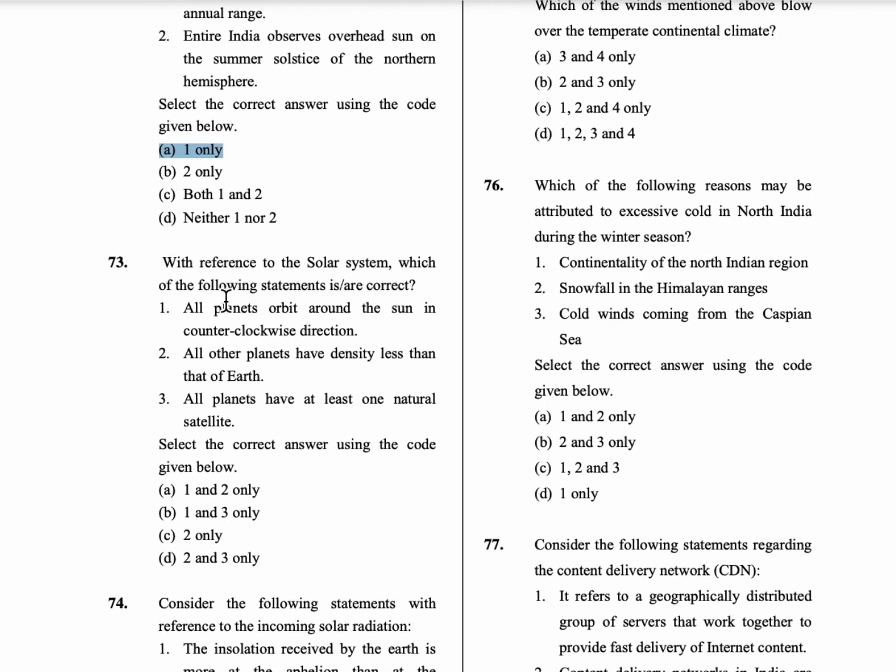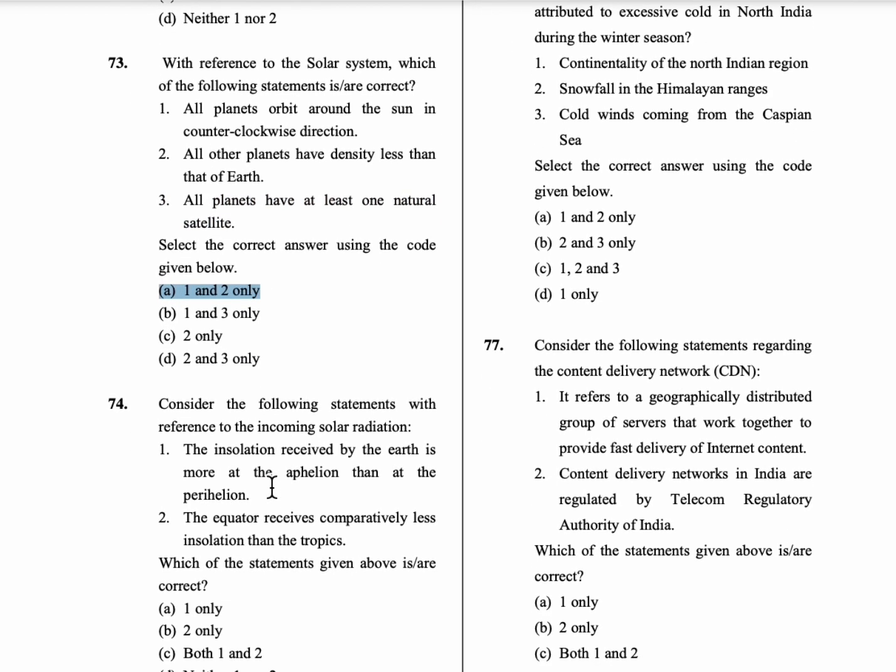73rd question, with reference to the solar system, which of the following statements are correct? First statement is, all planets orbit around the sun in counterclockwise direction. Second statement is, all other planets have density less than that of Earth. Third statement is, all planets have at least one natural satellite. So here first two statements are correct, but third statement is wrong because Mercury and Venus don't have any satellite. So third statement is wrong. Also only 1 and 2 statements are correct.